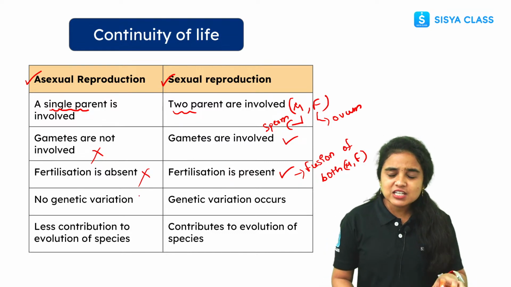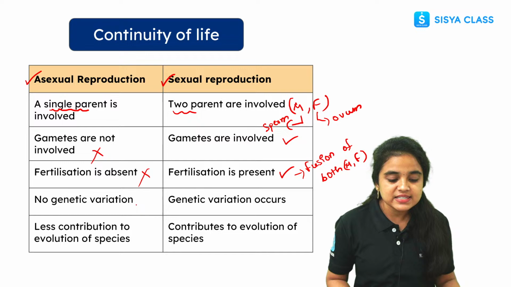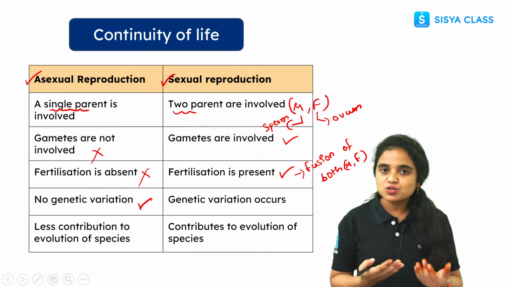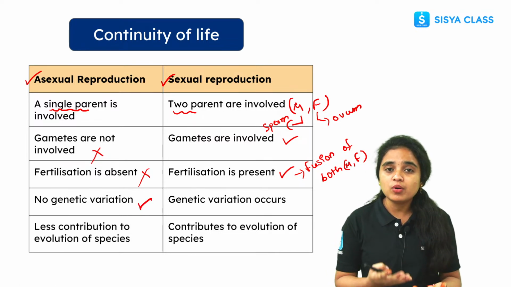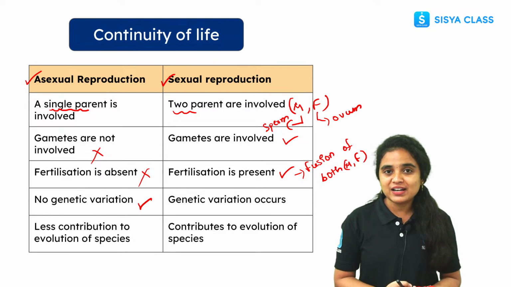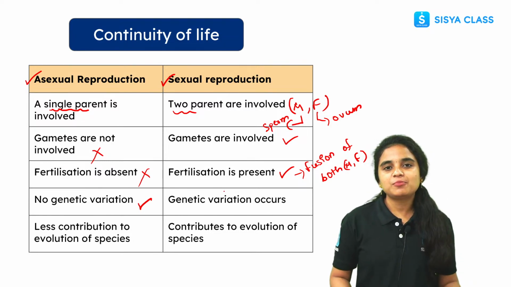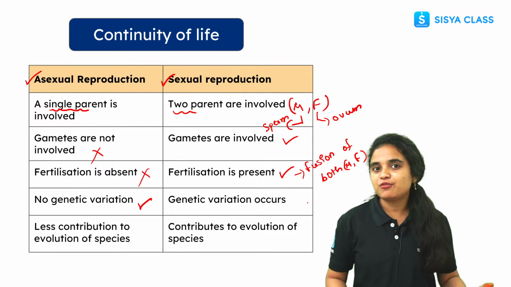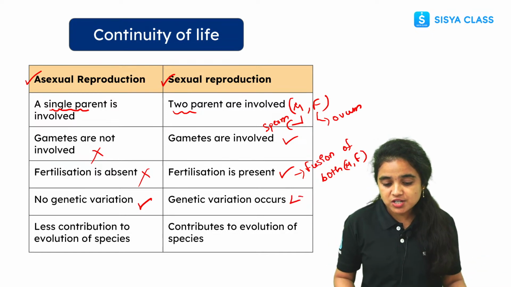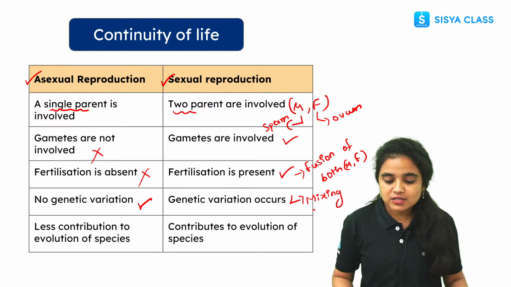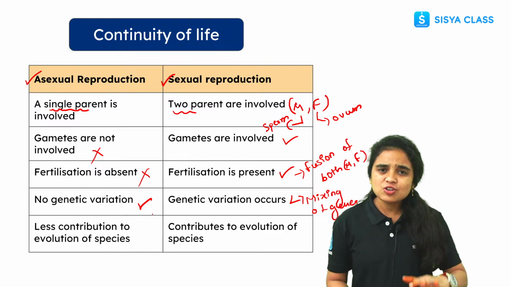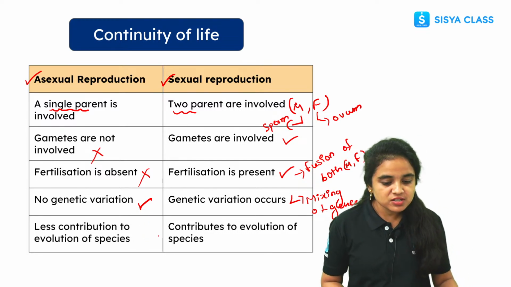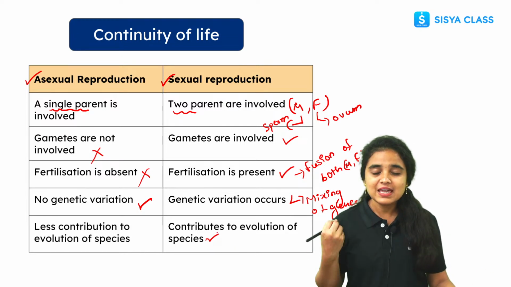Right? And in asexual reproduction, we will not see any genetic variation. Why? Because there is no mixing of genes, no gamete formation, and no fertilization. In sexual reproduction, we can see genetic variation. Why? Due to the mixing of genes. Asexual reproduction makes less contribution to the evolution of species, and sexual reproduction contributes more to the evolution of species.